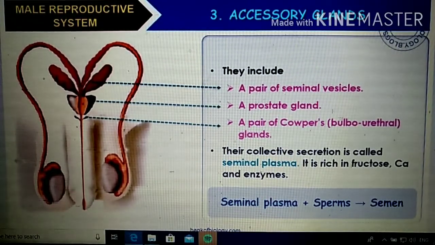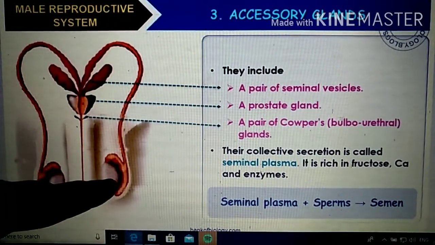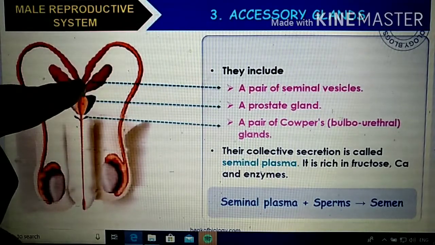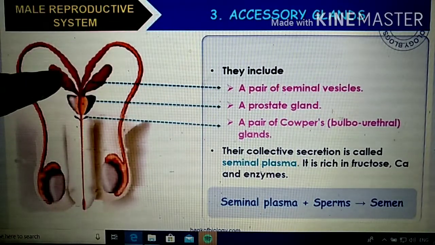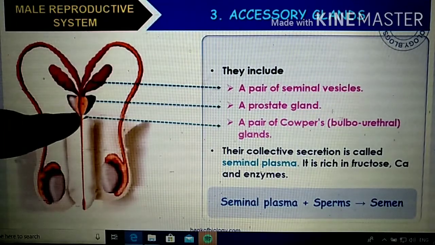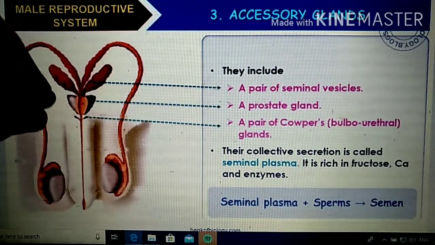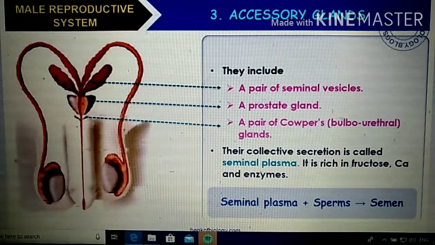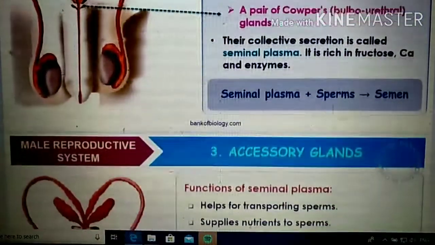Along with that, the seminal plasma and the sperm together we can name as the semen. So the sperm will come from here, the testis, and it will reach this area, from where the gland secretions will come. After the gland secretion, that's the seminal plasma, is added along with the sperm, we can name it as semen, right? And it will be ejaculated through the urethra, in the penis.